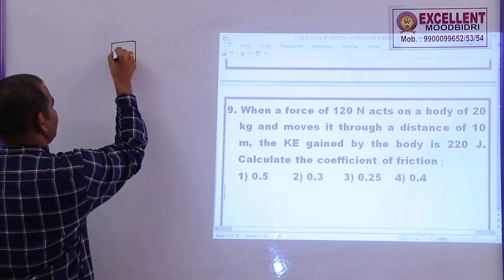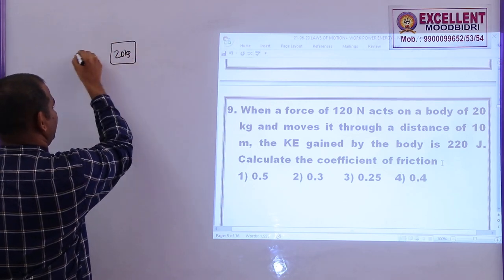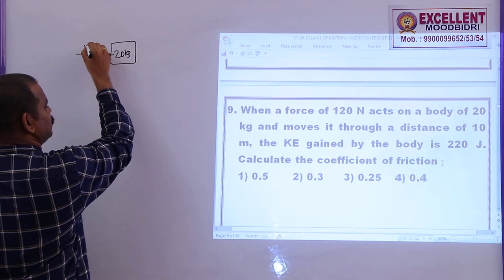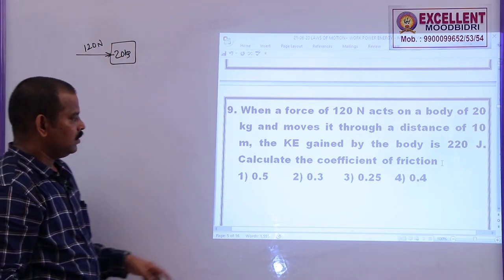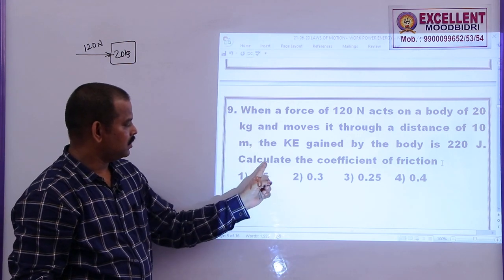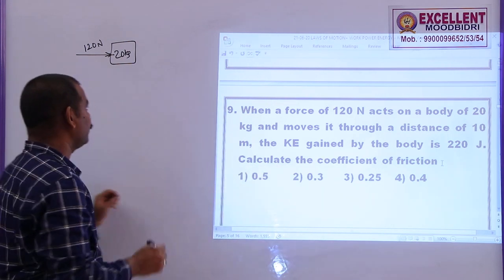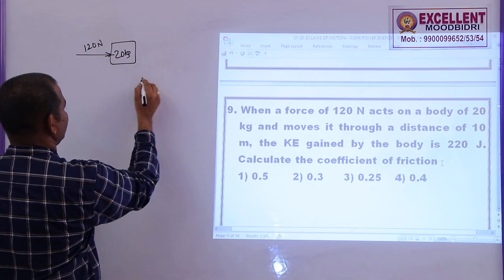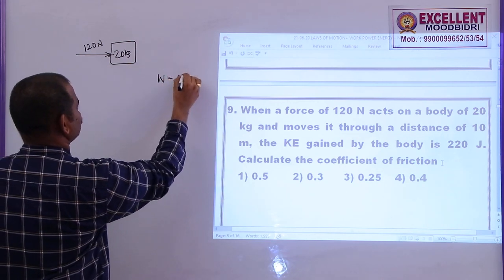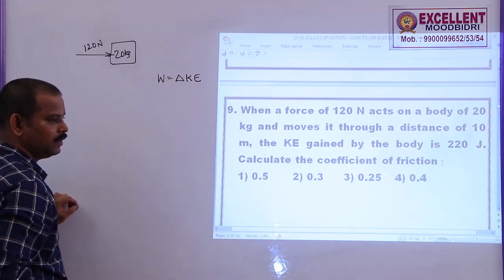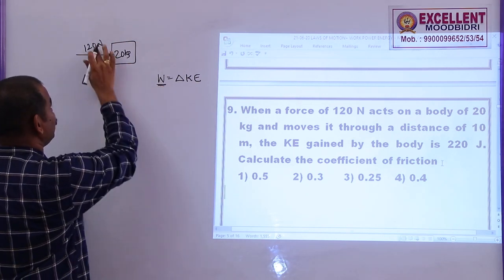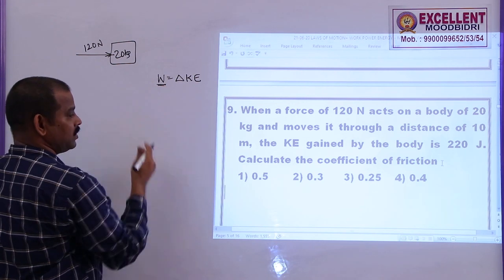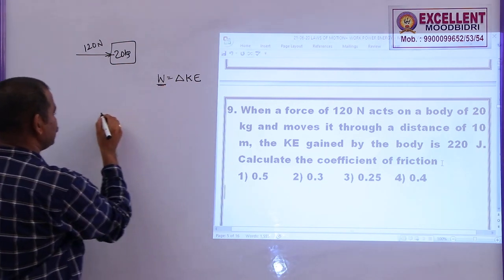So this is a body of mass 20 kg and a force is acting on this one. This is 120 newtons. But it is on a rough surface. Why? Because they are asking us to find out the coefficient of friction. So if there is a smooth surface, work done is equal to change in kinetic energy. But if it is a rough surface, this is not the work done by only this force. So work done by the resultant force. So how to find the resultant force?